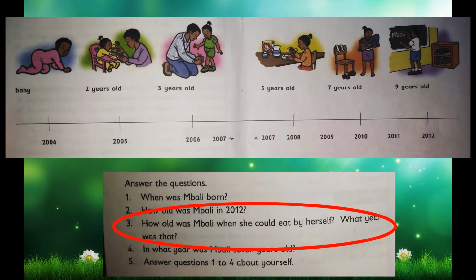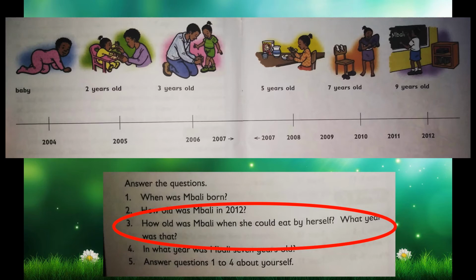Now for this question, you had to follow the clues of the pictures. As you can see in the first picture, she's still a baby. So, she couldn't have eaten by herself when she was a baby. In the second picture, we can see that her mom is feeding her. So at 2 years old, she could still not eat by herself. Then the next picture, her dad is still helping her with her shoes. So she's still receiving help from her parents. Then at the fourth picture, we can see that Mbali is eating by herself.